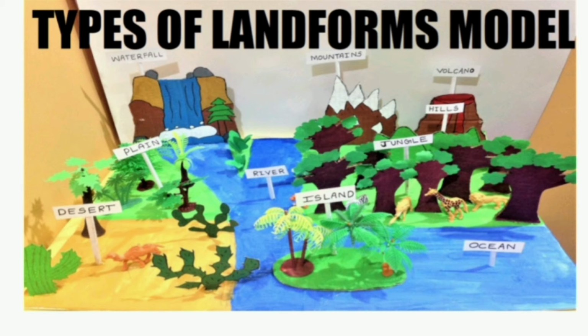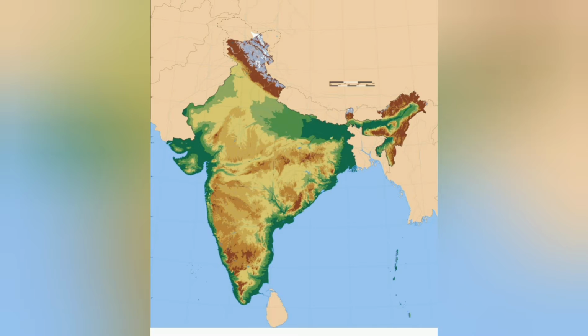These are called landforms. A landform is any natural feature of the earth's surface. It is caused due to the constant changes that take place on our planet. Now, how did certain parts of earth's crust rise up to form mountains? Let us explore these fascinating landforms.